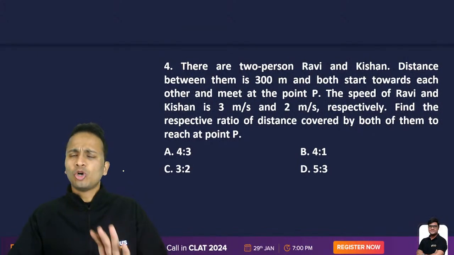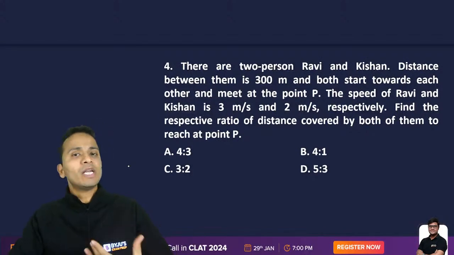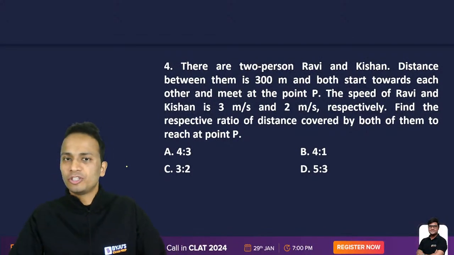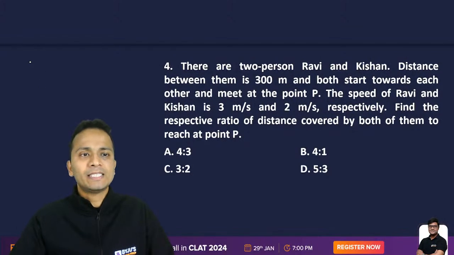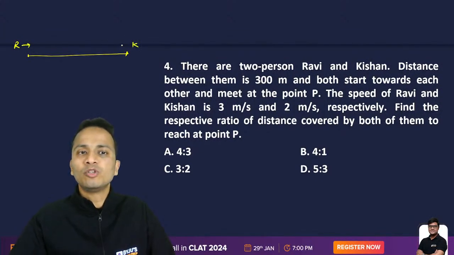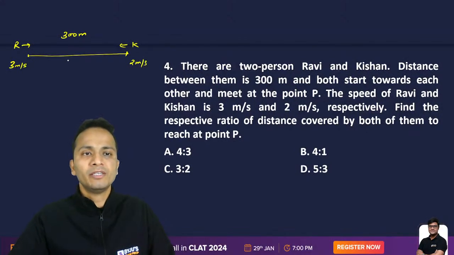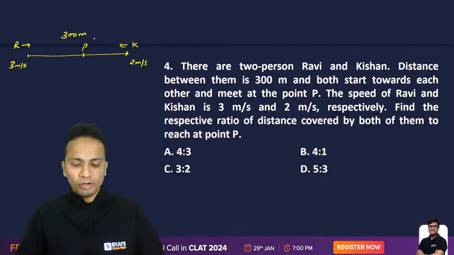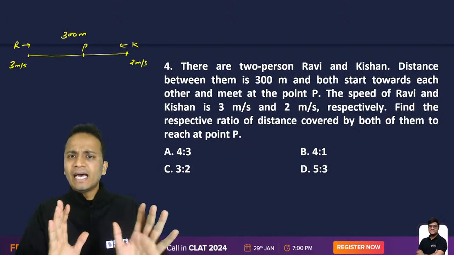All right. Now, though there is no need to draw the figure, I would like to tell you something more about this question. Let's say these are the 2 points at which Ravi and Kishan are standing, and they started moving towards each other. The distance between them is 300 meters. Ravi started at a speed of 3 meters per second and Kishan started at a speed of 2 meters per second, and they both met at point P somewhere between the original points. This is the entire question.